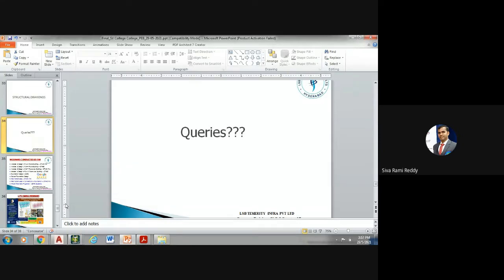Even in the seismic case, what I told is the effect of loads, especially wind loads, will be very huge in the case of steel structures. Even the earthquake won't affect much because the structure is completely lightweight. The dead loads and live loads which are originally acting downwards will change their direction to the horizontal, and that amount depends on the seismic coefficient, which depends on various factors. Indirectly, what I'm trying to tell you is that the dead loads and live loads acting on this steel structure are very minimal.